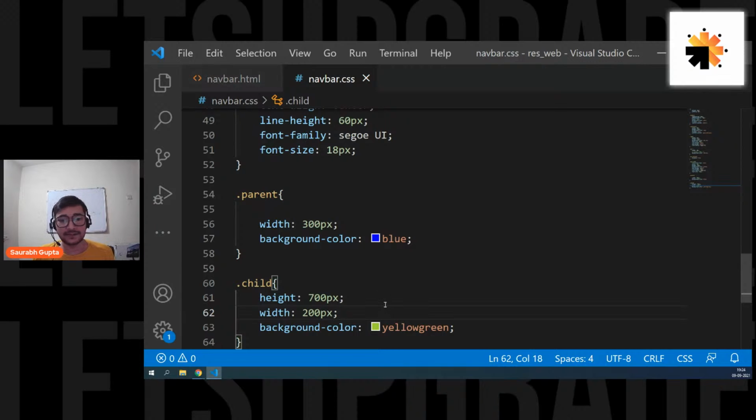Are we understanding this? Okay, that's why height-wise we always give height to the last child, so that all the parents will depend upon it and parents will grow. If the child increases or decreases, or if we add some more children, the parent will grow accordingly. That's why we avoid giving height to parents, so that they can grow properly. Okay,